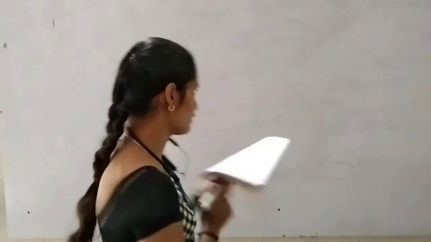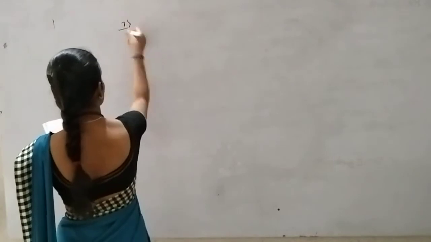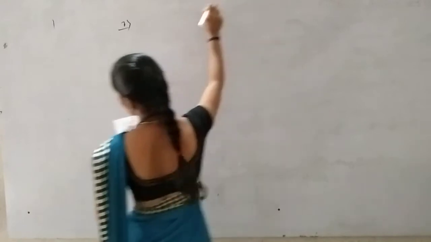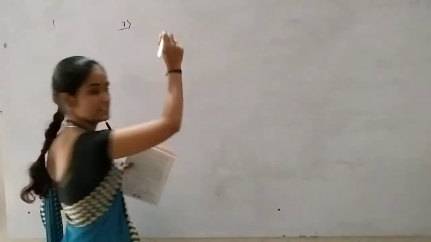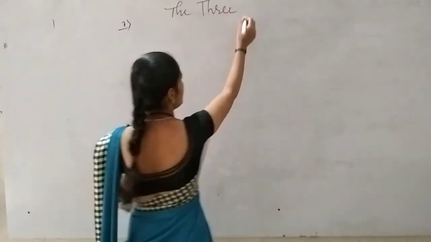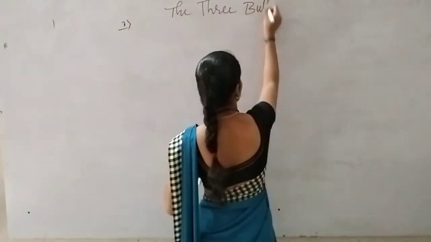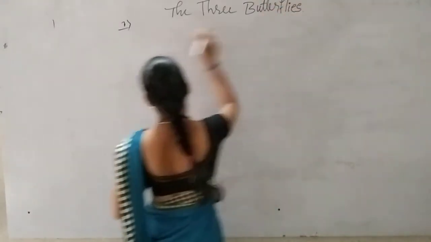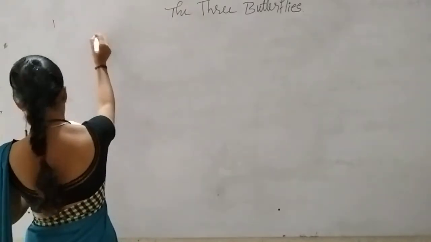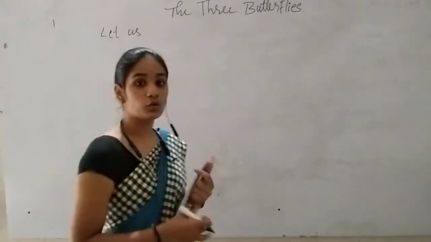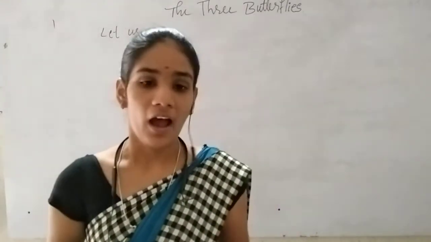So let us understand. In this first concept, the unit is unit number 1, and the name of the lesson is Three Butterflies. The first activity is an understanding activity.